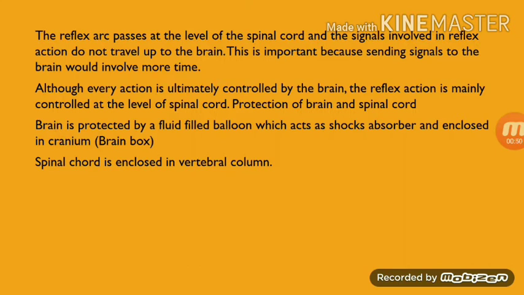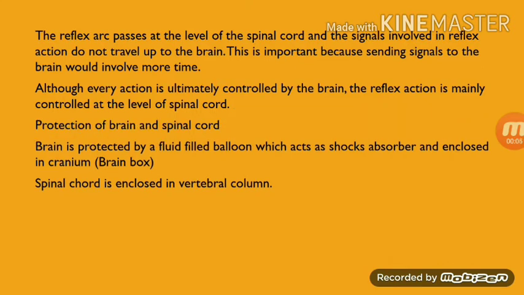All right, so it's clear now, reflex arc, right? Though every action is ultimately controlled by our brain, the reflex action is mainly controlled at the level of the spinal cord.